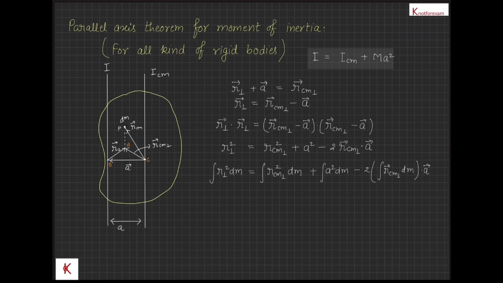Now integration of r perpendicular squared dm is equal to moment of inertia about the parallel axis, and the first term on the right side will be equal to moment of inertia about center of mass axis and the second term will be equal to Ma². This last term will be 0 due to property of center of mass. This is the parallel axis theorem, and let's apply this theorem to find moment of inertia about some particular axis.